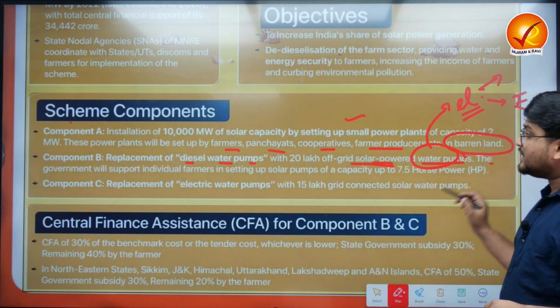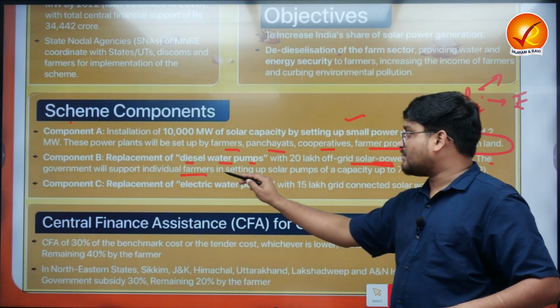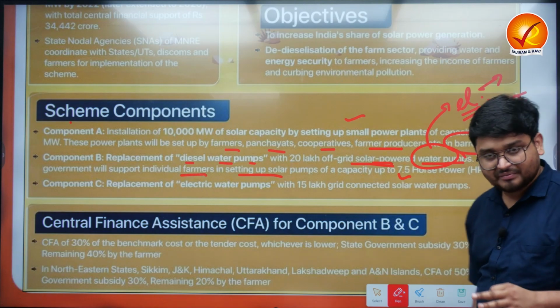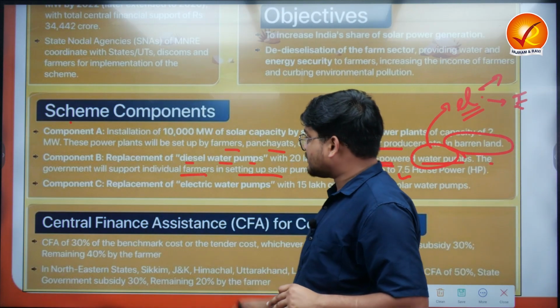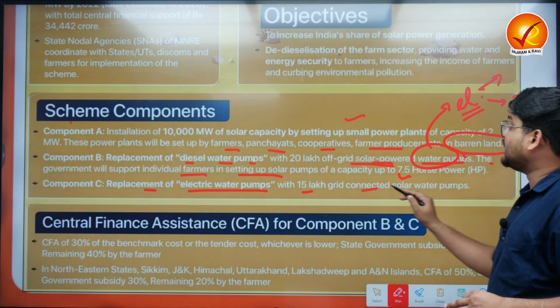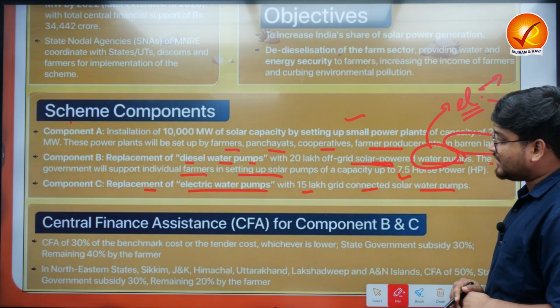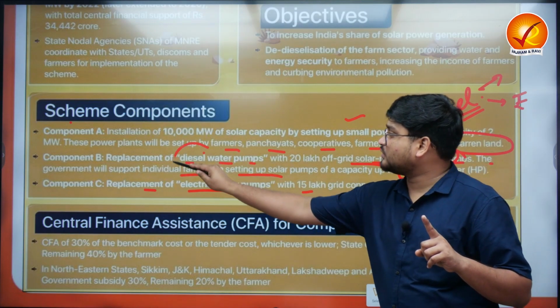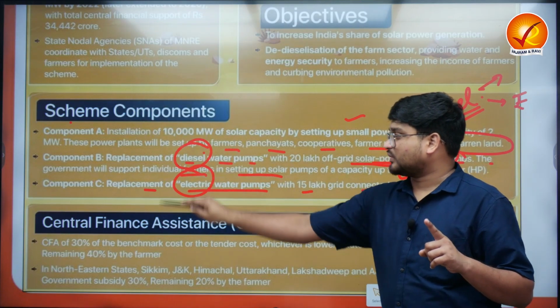The government will be supporting individual farmers in setting up the solar power plants up to 7.5 horsepower. And component C is the replacement of electric water pumps with 15 lakh grid connected solar water pumps. So component B is replacing the diesel water pumps and then component C the electric water pumps.